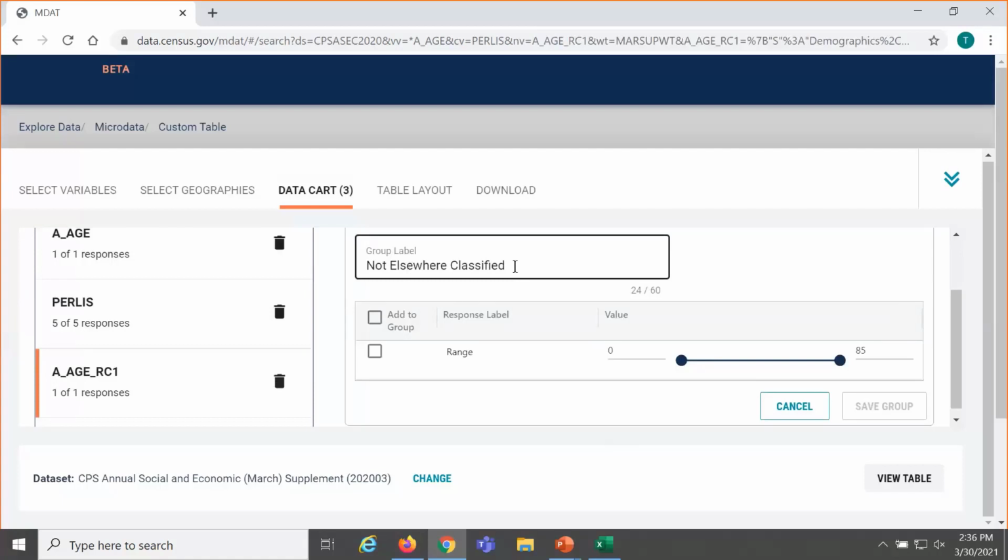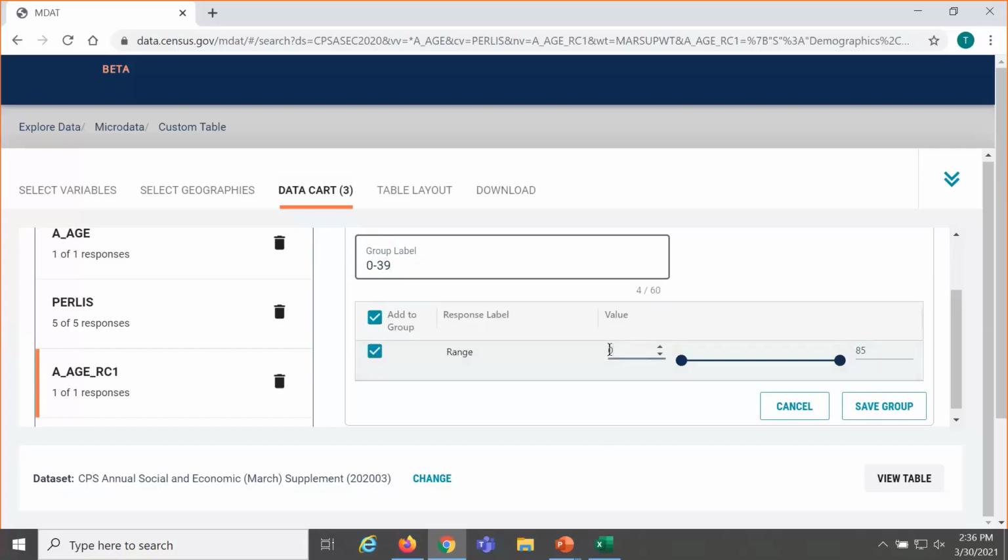So I'm going to create a category for people age 0 to 39 and then a category for age 40 plus. In the group label, you can type whatever you want it to show in the row of your table. So if I type in, I love the Census Bureau, that's what would appear in the table. You probably want to type in something that will make sense. Just know that whatever you're typing in this box, you'll also want to make sure, very important, underneath it, that it reflects the values that you want to include.